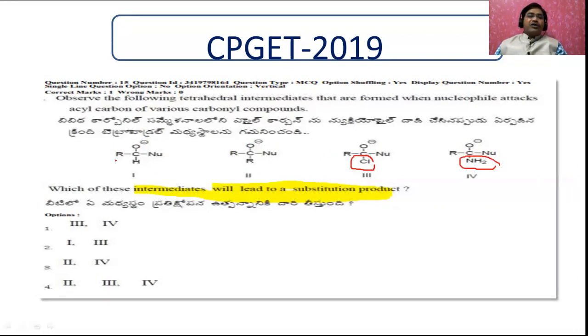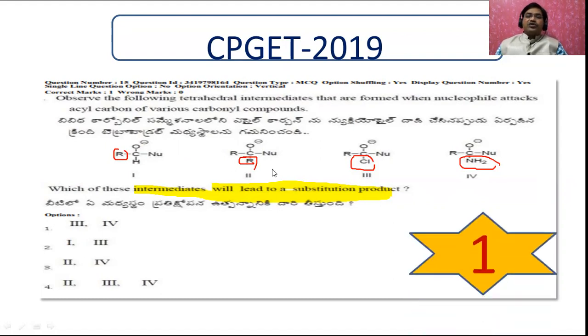These are not, because here R is an alkyl group, which is not a good leaving group. This is also not a good leaving group. So the answer is the first option, and third and fourth are the answers for this. These are the two options which give the substitution product.